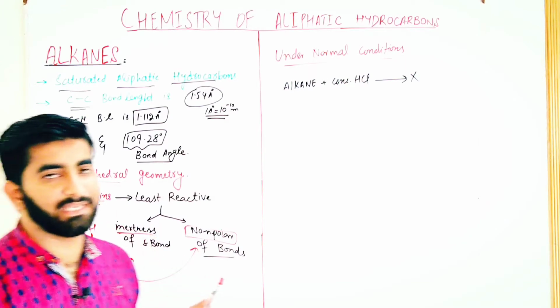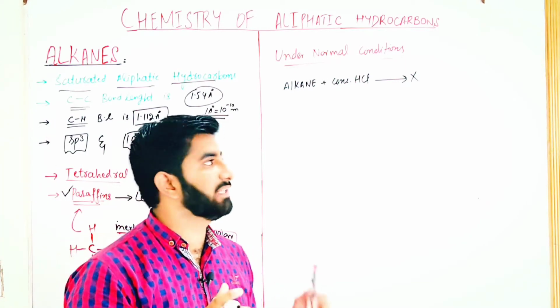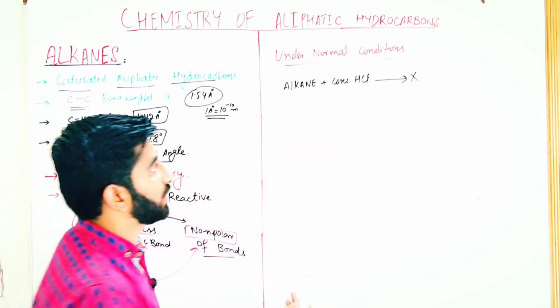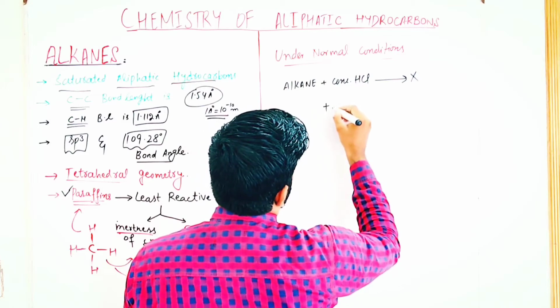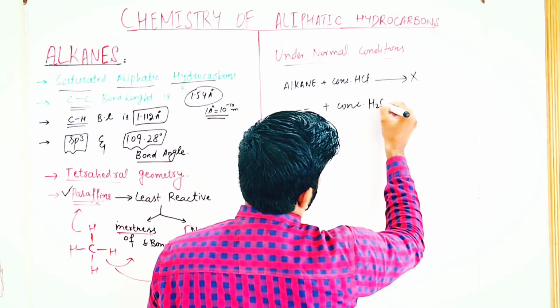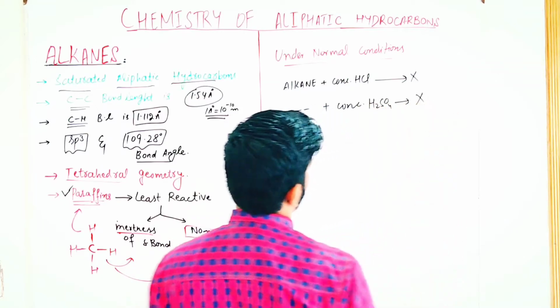Due to unreactivity, under normal conditions they do not react with hydrochloric acid. When alkanes react with concentrated hydrochloric acid under normal conditions, no reaction takes place.